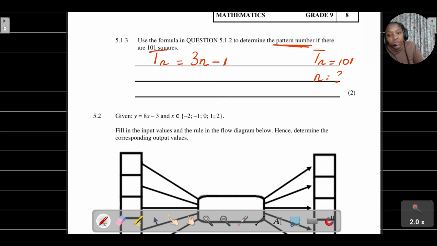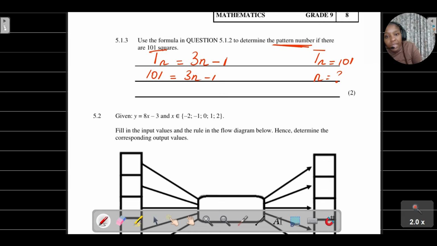Right, so I'm just going to substitute here. Honestly speaking, if you can't solve equations, you're going to struggle. That is why everything else starts from being able to solve equations. If you can't solve equations, it's going to trap you. So it's 101 is equal to 3n minus 1.